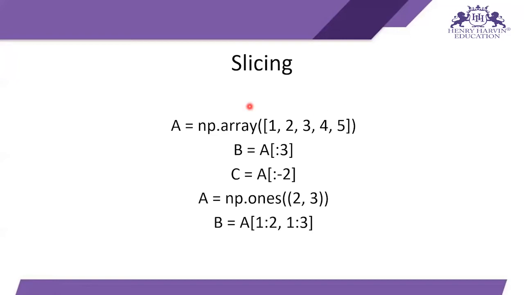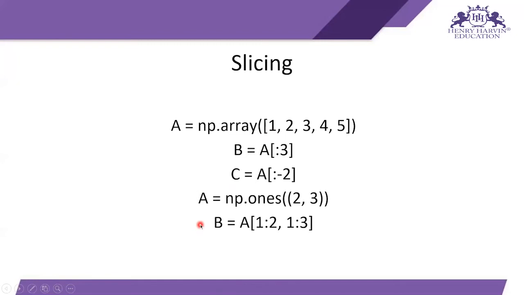But in Python, indexing starts from the left as well as from the right. So when we index from the right, we write -1, -2, -3, -4, -5. Here I just type -2, that means -1 and -2. As you all know, it will discard the last value, so it will take the rest of the values. The values which come under the C are 1, 2, 3.